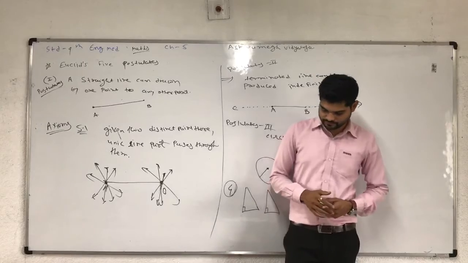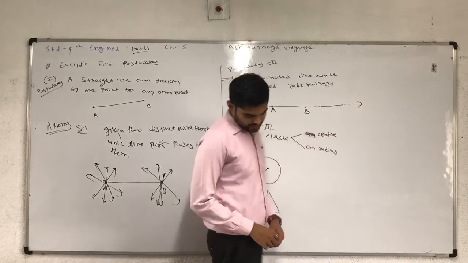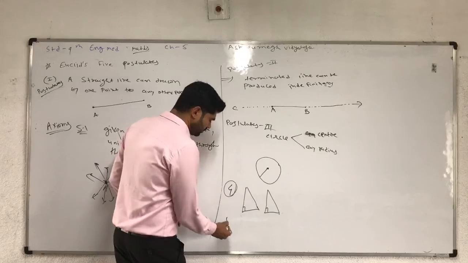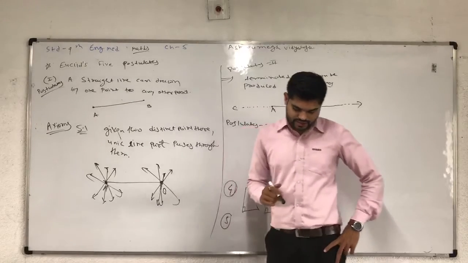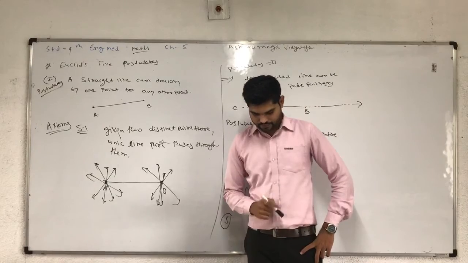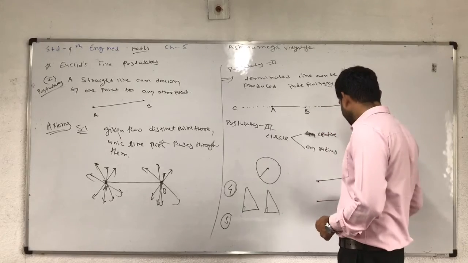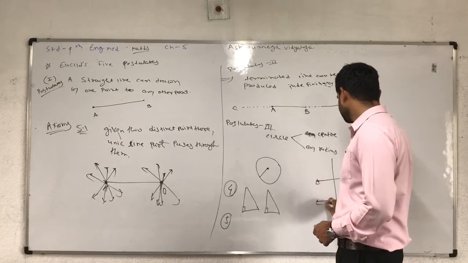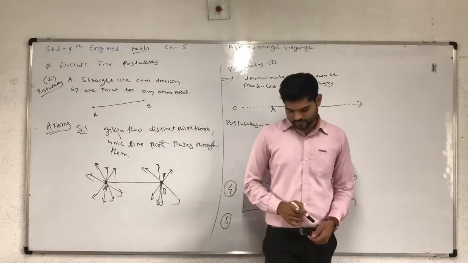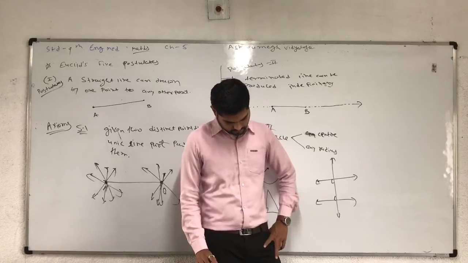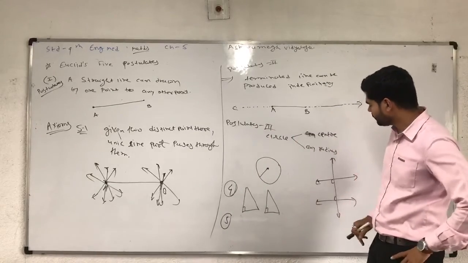Now the last postulate: if a straight line falling on two straight lines makes interior angles on the same side. The fifth postulate is slightly different from the others. Here two straight lines are cut by a third line, creating interior angles. If the sum of the interior angles on one side is less than two right angles, then this is the fifth postulate.